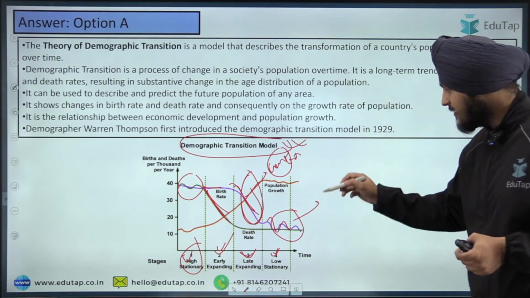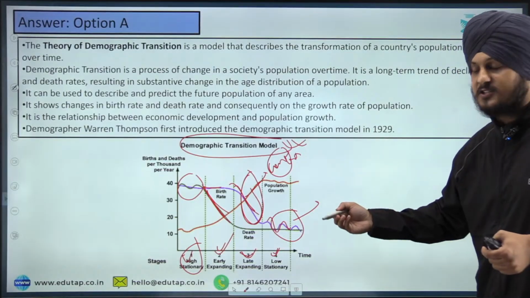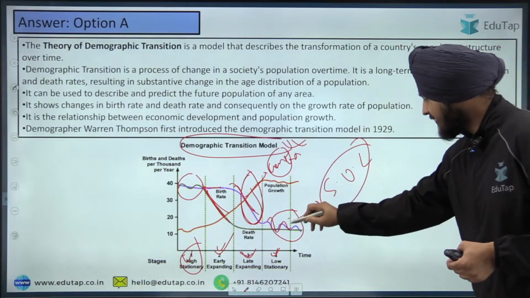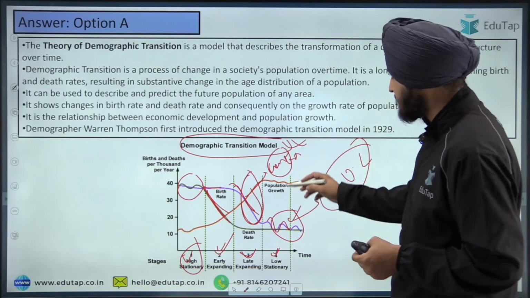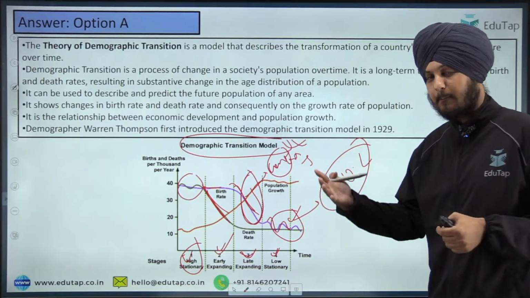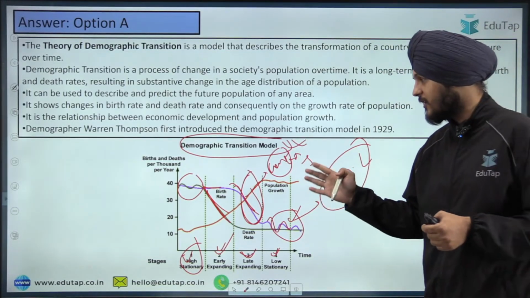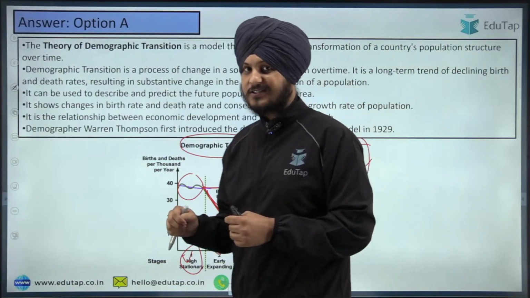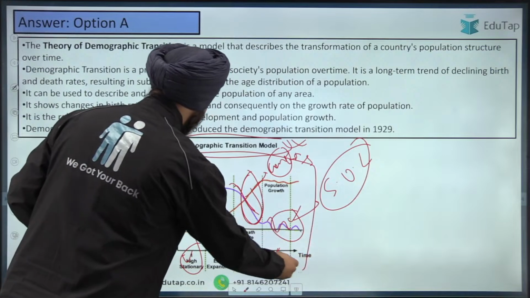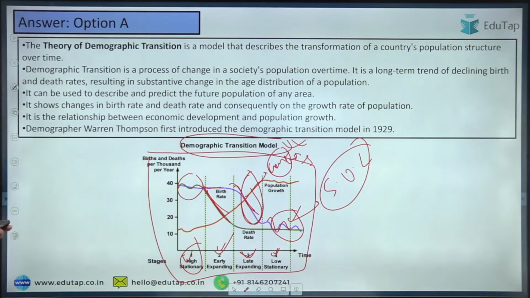Basically it is witnessed in the highly industrialized nations, where the standard of living is very high. Fine. So it is basically seen in those countries. For example, there can be other reasons also, but Japan is one of those countries which is witnessing this type of era. Fine. So if you see all these trends with respect to the demographic transition model, then the correct answer is